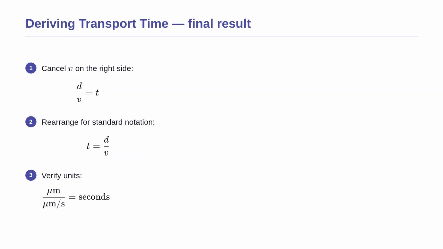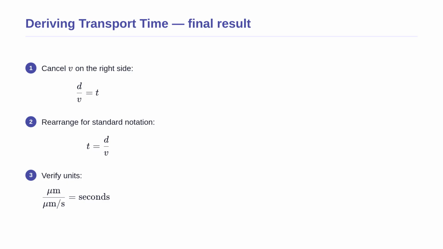Continuing from our previous step, we now simplify the equation. By dividing both sides by velocity, the v terms on the right side cancel each other out completely. This leaves us with d divided by v equals t. We can flip this around into standard notation, giving us our final derived formula, t equals d divided by v.